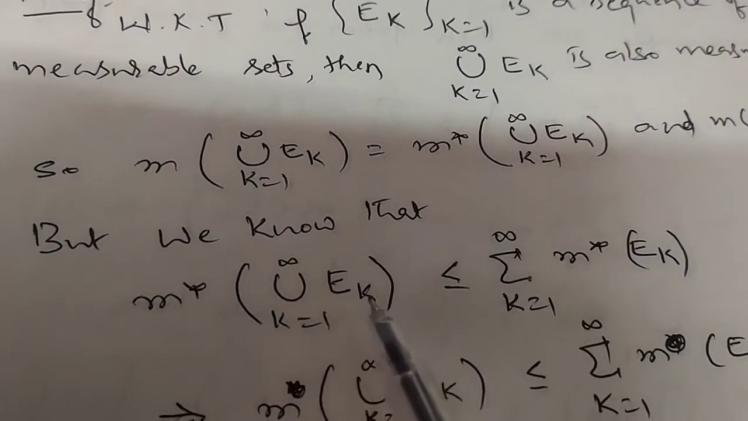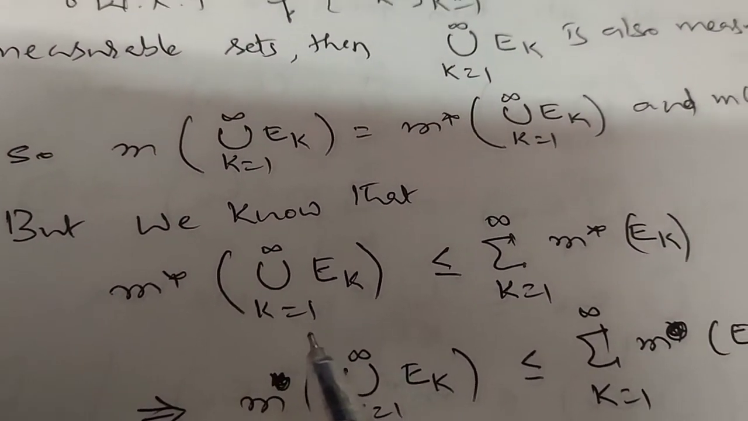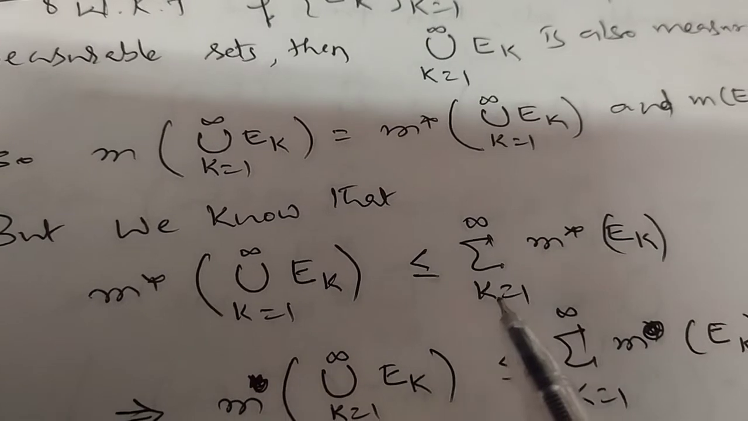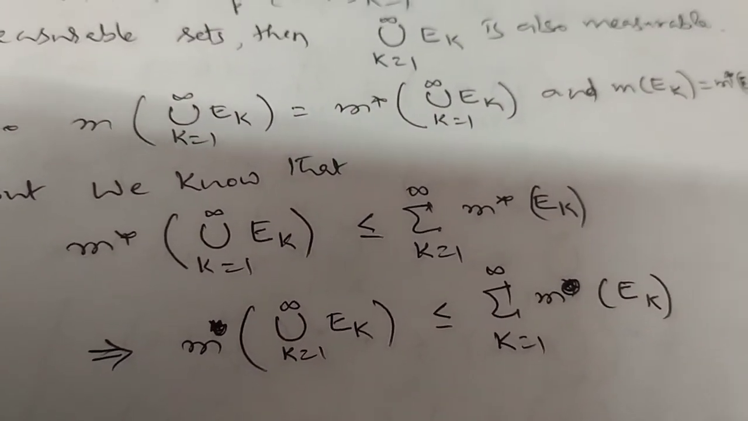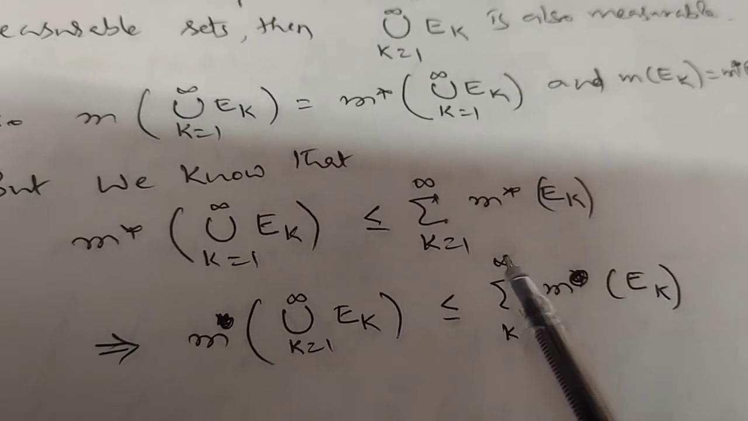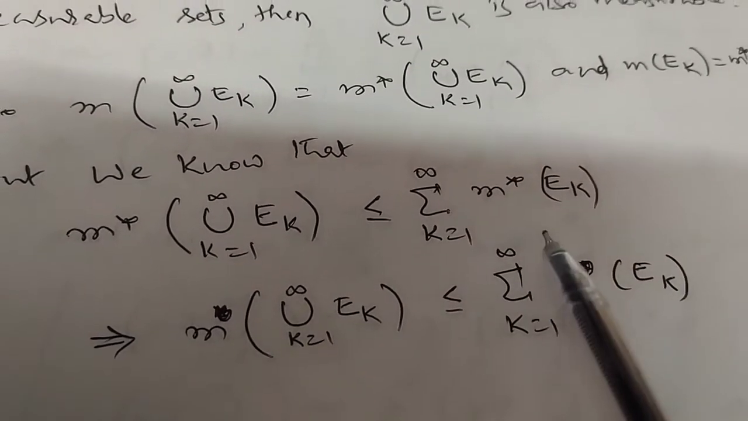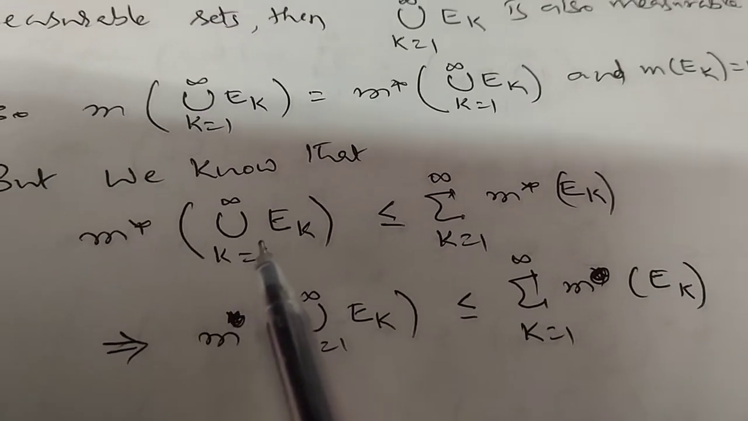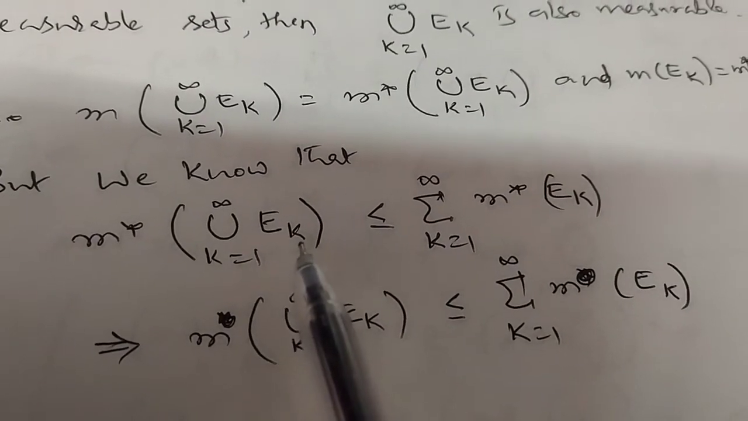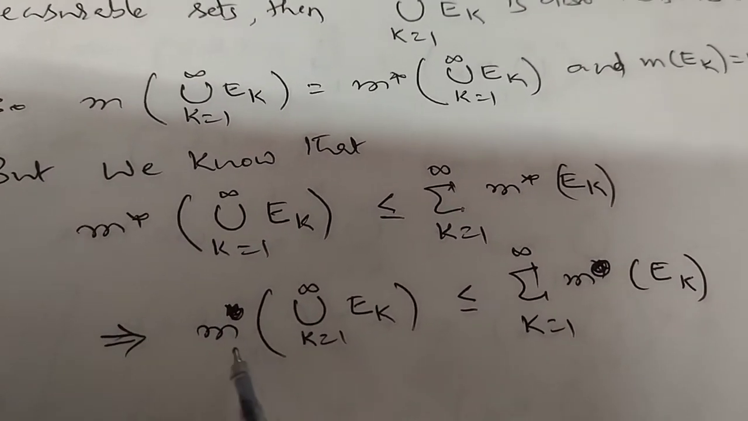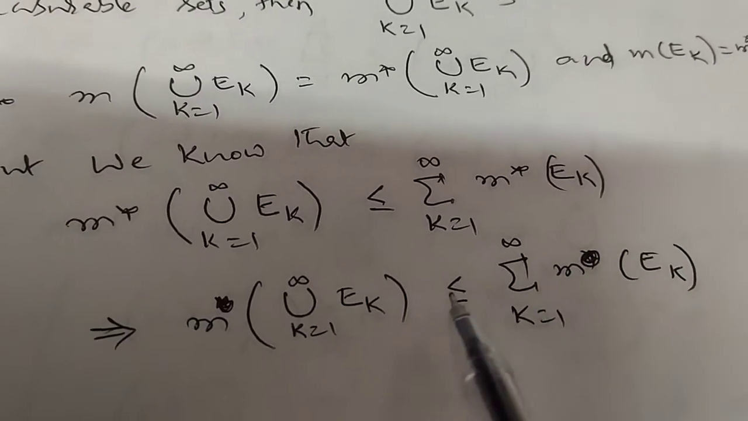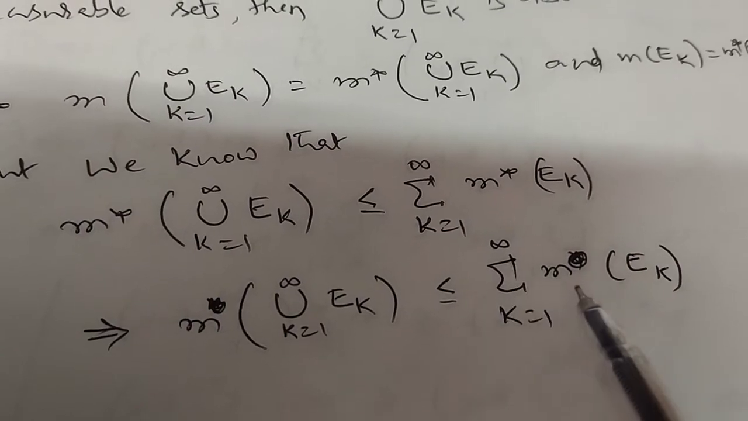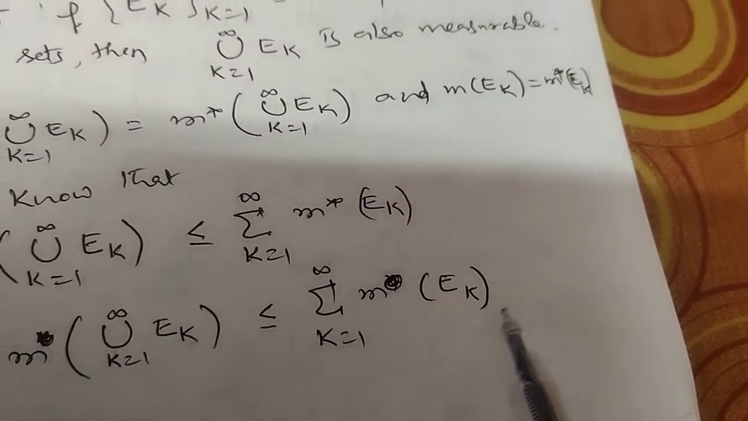Therefore, we know that M star of union k is equal to 1 to infinity Ek is less than or equal to summation k is equal to 1 to infinity M star of Ek, because we have proved outer measure is countably subadditive. So we are using this property. Therefore, since union k is equal to 1 to infinity Ek is measurable, outer measure is the same as the Lebesgue measure. So this is M of union k is equal to 1 to infinity Ek is less than or equal to summation k is equal to 1 to infinity M of Ek. Measure of Ek means Lebesgue measure of Ek.